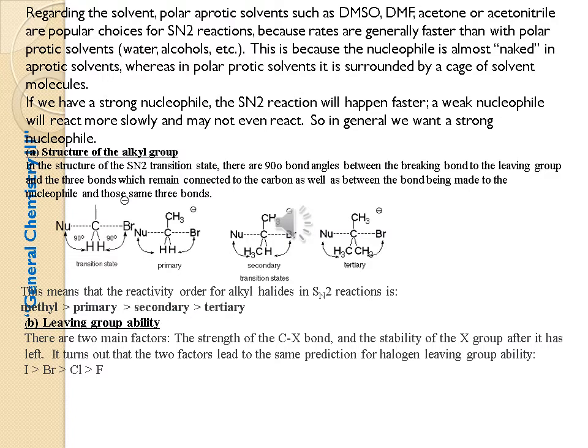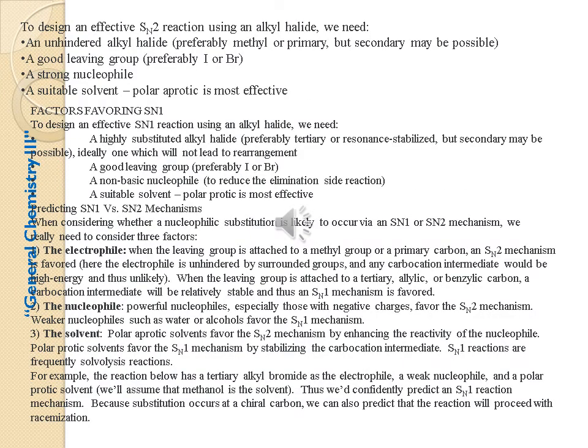Leaving group ability. There are two main factors involved: the strength of the C-X bond and the ability of the X group after it has left. Iodine is the best leaving group compared to bromine, chlorine and fluorine. To design an effective SN2 reaction using an alkyl halide, it needs a good leaving group, a strong nucleophile, a suitable solvent and an unhindered alkyl halide. Then the SN2 reaction mechanism is more favorable.